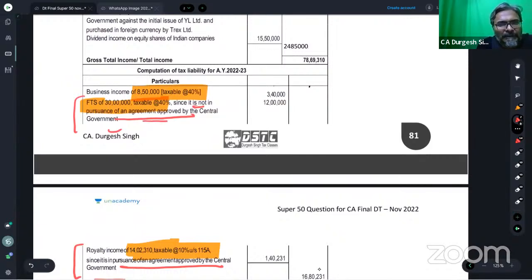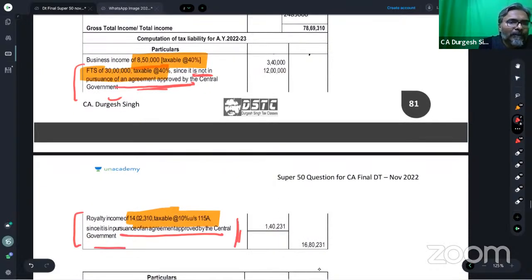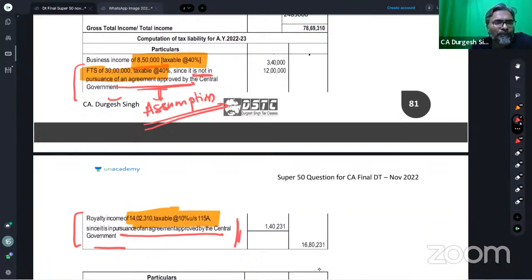FTS not approved, royalty approved. How is this, students, based on the assumption? And do you know how the assumption has been arrived at? Are you aware, students, how the assumption is arrived at? The assumption is arrived at on the basis of this particular point.